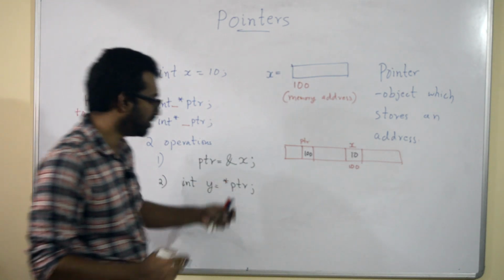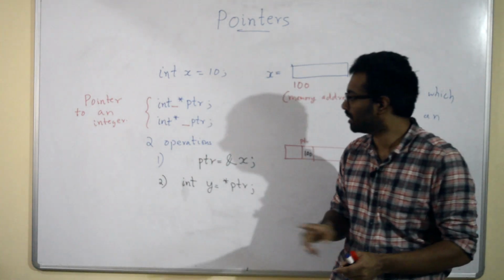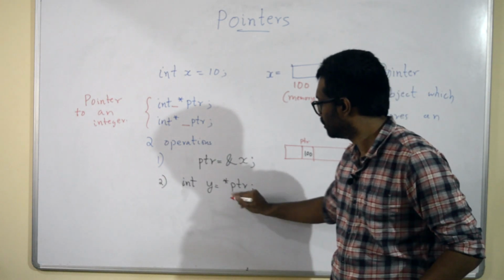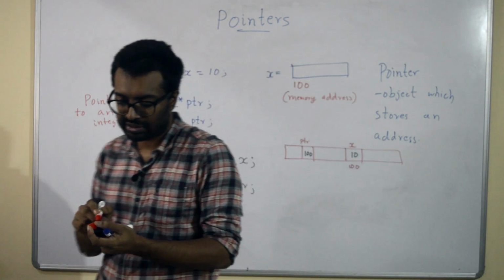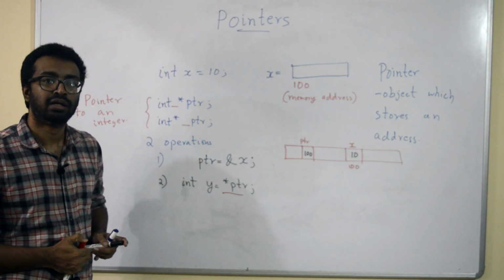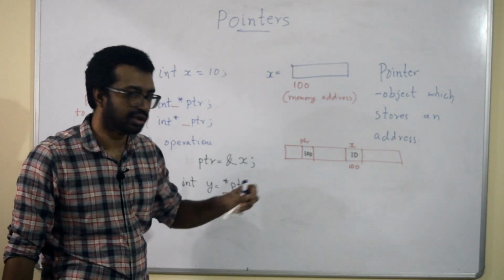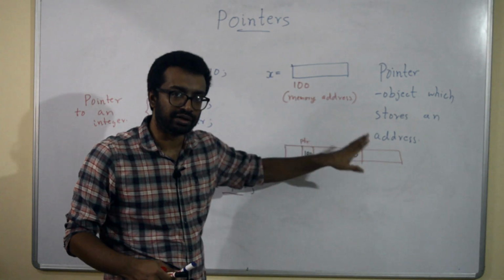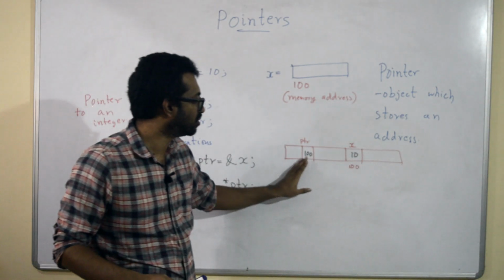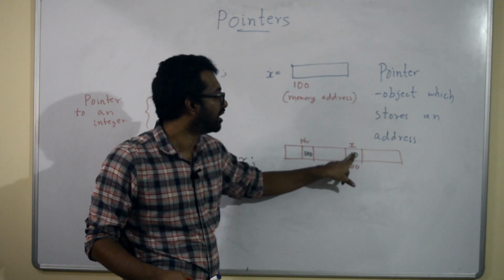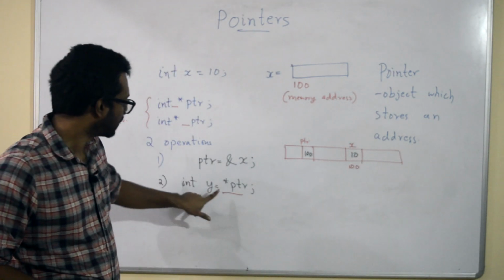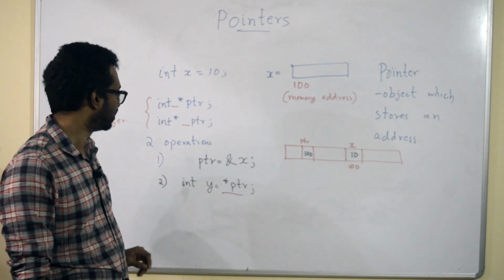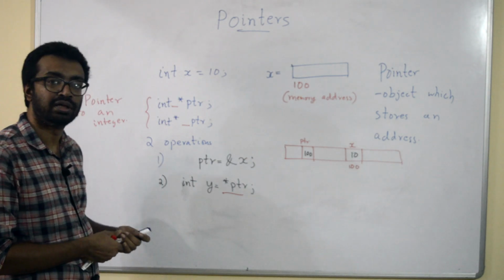I have written int y is equal to star ptr. So star ptr is that operation. When I write star ptr, ptr now contains the value 100, so it goes to the location 100 and star ptr gives me the value at that location. So y becomes equal to 10.